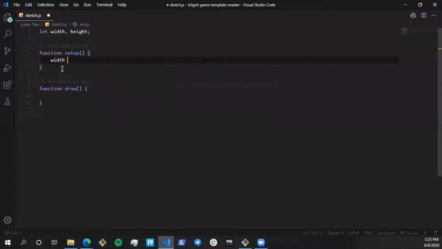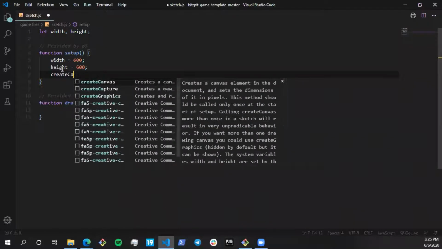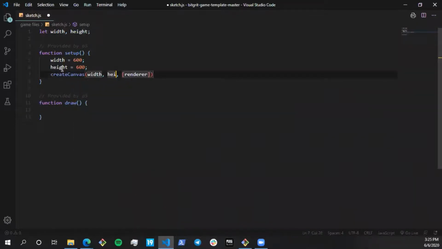I'm gonna write down the width as 600 and height as 600 for now. And there's a function in P5 to create the screen, which is known as createCanvas. Basically we draw on a canvas. It's going to take two parameters, width and height. So what does this do? It creates a canvas, and now P5 knows that within the 600 by 600 box, I'll have to draw whatever is written in draw. So if I'm drawing a rectangle or an ellipse or anything, it has to be done within these boundaries. All right. So this is the setup of the screen.